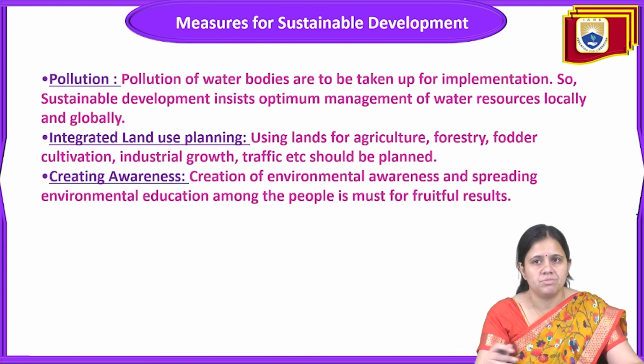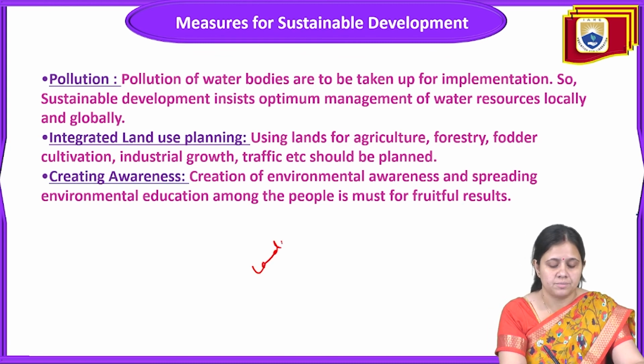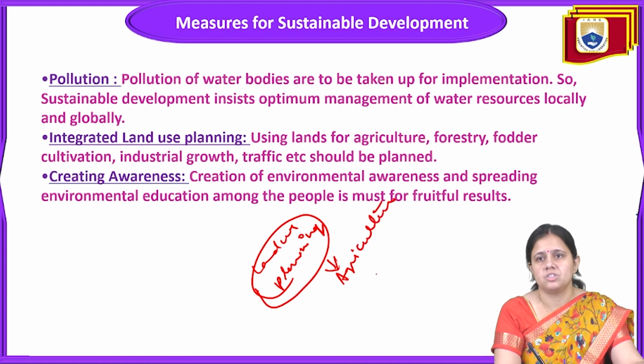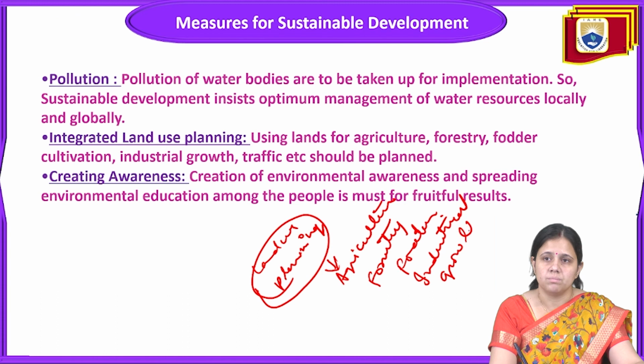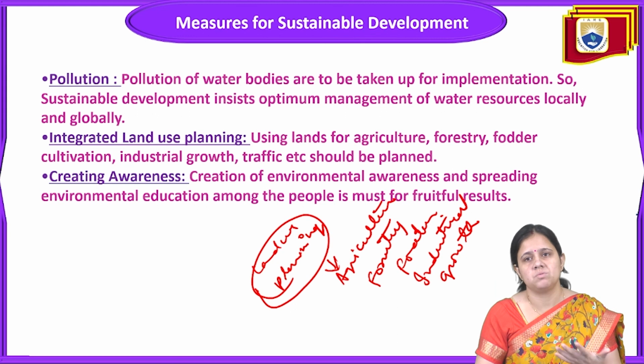Next is about creating environmental awareness and spreading environmental education. So land use planning is again a very important term, because we should plan the roads, which roads should be for the development of agriculture activity, forestry activity, which is for fodder, food and industrial growth. Means we should have to do this. One is the land use planning, because due to this land use planning only we can achieve this sustainability.